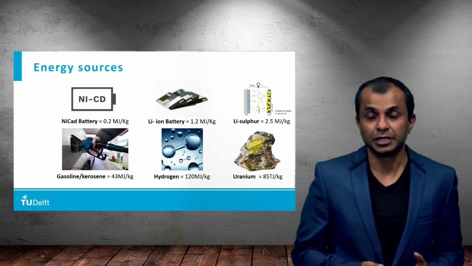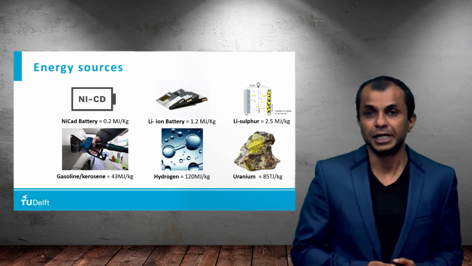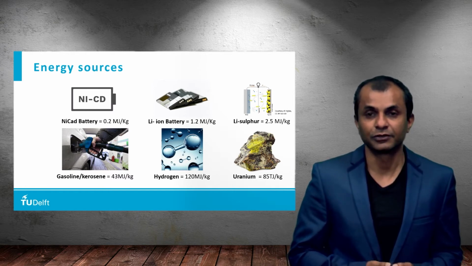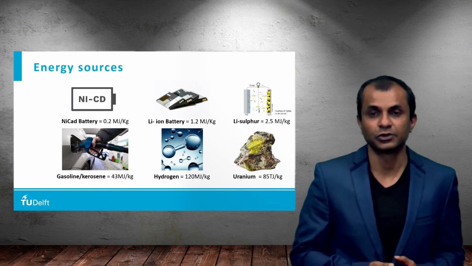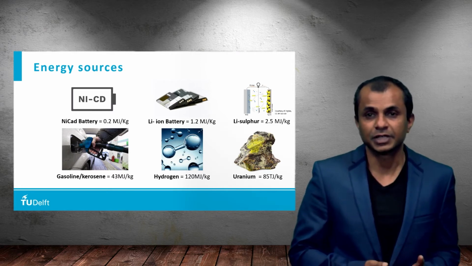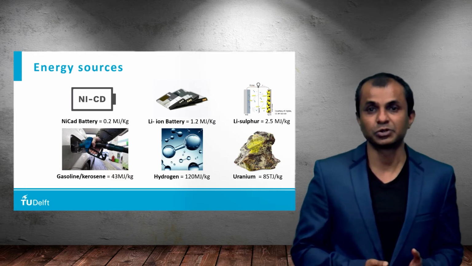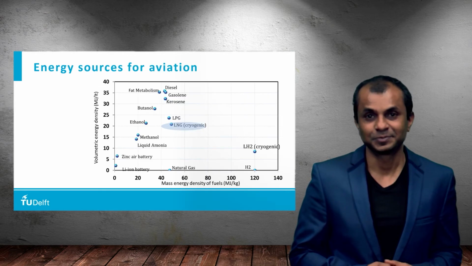Of course, the ultimate energy source, in a sense, is nuclear fuel, for example uranium, which has a far higher energy density. However, we don't use nuclear fuel because of safety concerns and so on and so forth. But nevertheless, just after the Second World War, both Americans as well as Russians tried to make nuclear-powered aircraft.